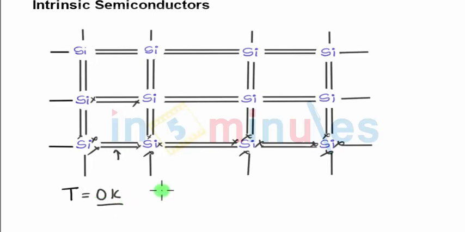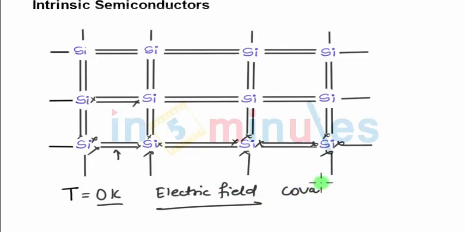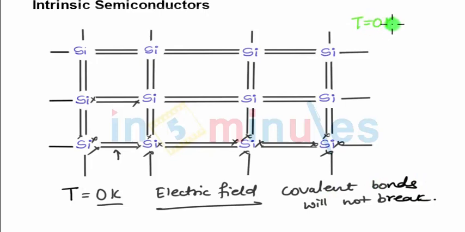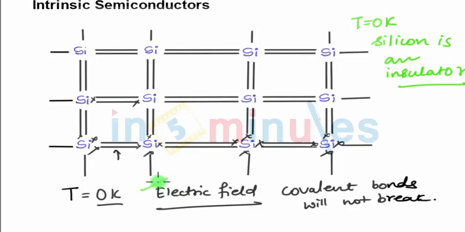So at 0 Kelvin, if you apply an electric field to the structure, the covalent bonds will not break and the electrons are not free. Therefore at T equals 0 Kelvin, silicon is an insulator. Why do you call it an insulator? Because at 0 Kelvin, even if you apply an electric field, the bonds between the silicon atoms are so strong that they will not break and electrons are not free for movement. So current will not flow since there is no movement of electrons. Hence we call silicon an insulator. Now coming to the next point, this is when the temperature is 0 Kelvin.